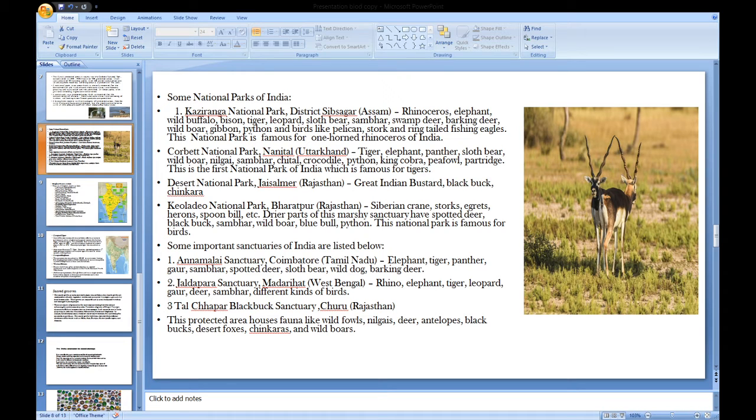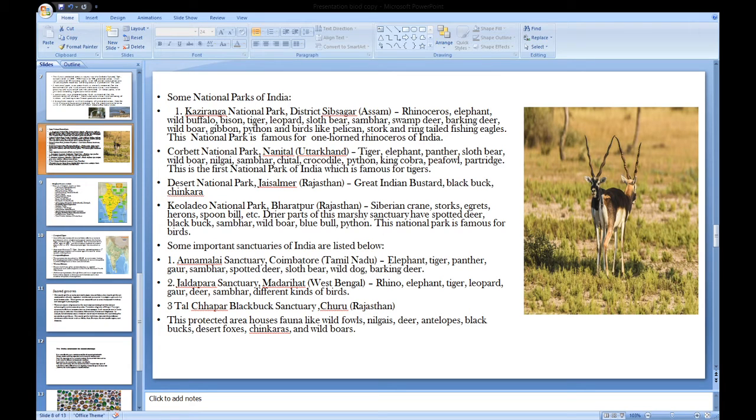Desert National Park in Rajasthan, in Jaisalmer district, is famous for their state bird, Great Indian Bustard. Besides that, it has many species of mammals like blackbuck, chinkara, etc. Keoladeo National Park, Bharatpur, the world famous park for birds, is famous for once coming Siberian cranes, storks, egrets, herons, spoonbill, etc. Besides that, in the Marsh area of the sanctuary, they have spotted deer, blackbuck, sambar, wild boar, python, etc.